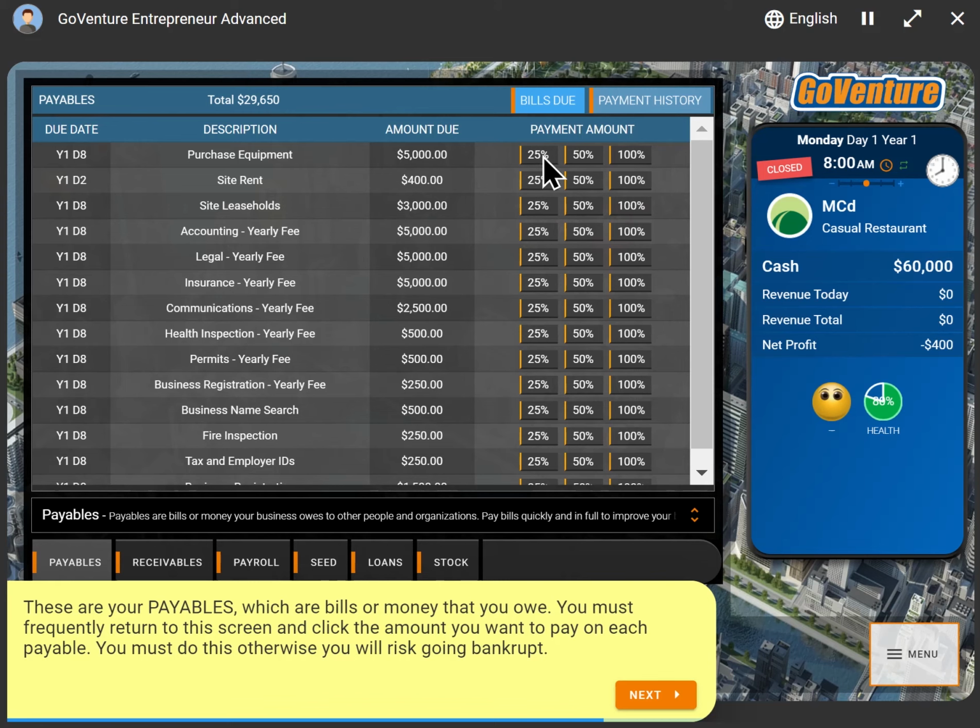And you can see here I can put maybe 25% down or 50% down or 100% down on each particular bill that I want to pay. So this allows me to manage my cash flow much, much better. Now, of course, I can't go too long without paying my bills because eventually I'll go bankrupt. I do have to pay my bills and I'll be forced to pay them at some point, but I can defer the bills. But there are consequences to deferring payment because we have a reputation metric in which you're measured, and part of that reputation metric is how quickly you pay your bills. So let's keep going here.